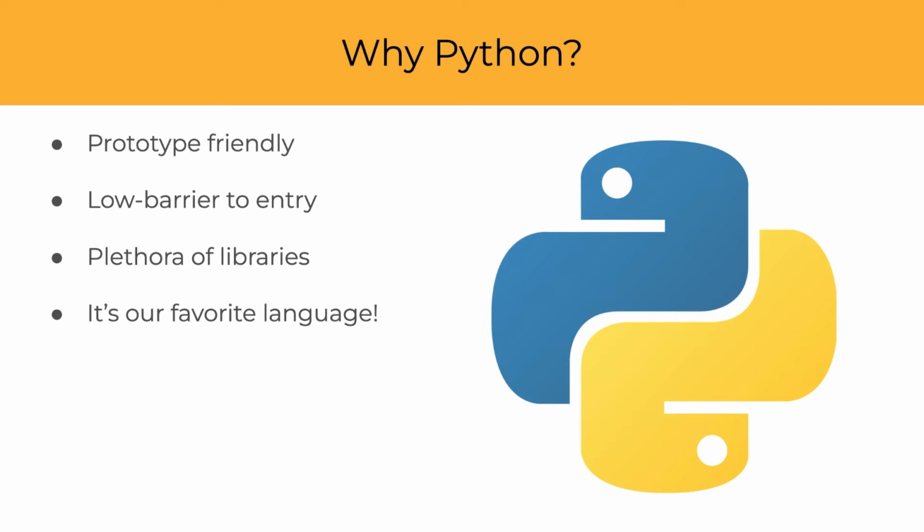We have collaborated with maintainers from several different libraries and even contributed to some of them to support our specific use cases. Another reason that we chose Python is just because it's our favorite language. Python is my personal language of choice for any side project or small scripts that I've worked on, and I really enjoy working with it in Council Data Project.